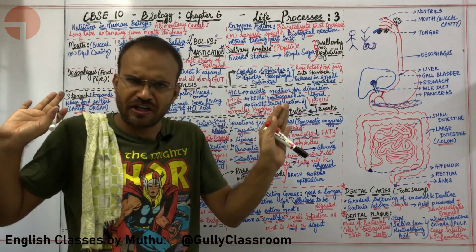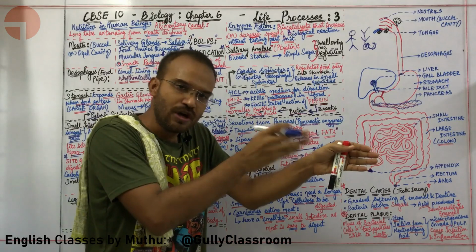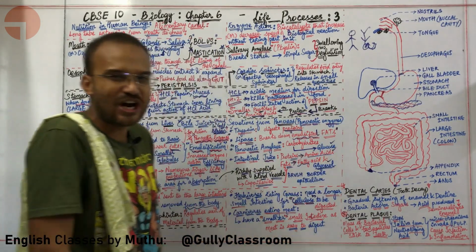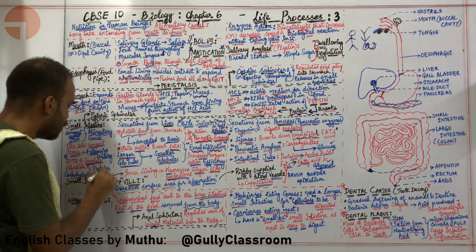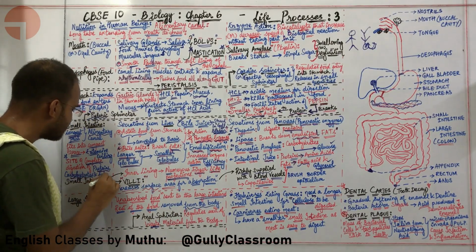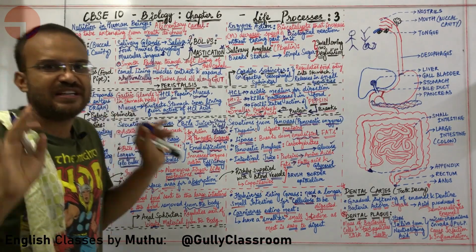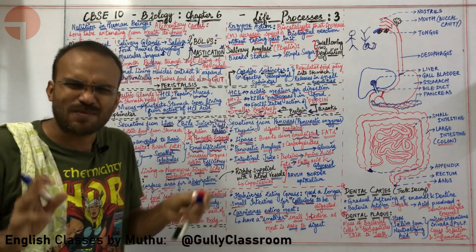All carbohydrates are converted into simple sugars. All proteins are broken into amino acids. All fats are broken into fatty acids and glycerol. So the small intestine is the site of complete digestion, not just of proteins, carbohydrates and fats. Breaking the food apart into its constituent parts is completed in the small intestine.